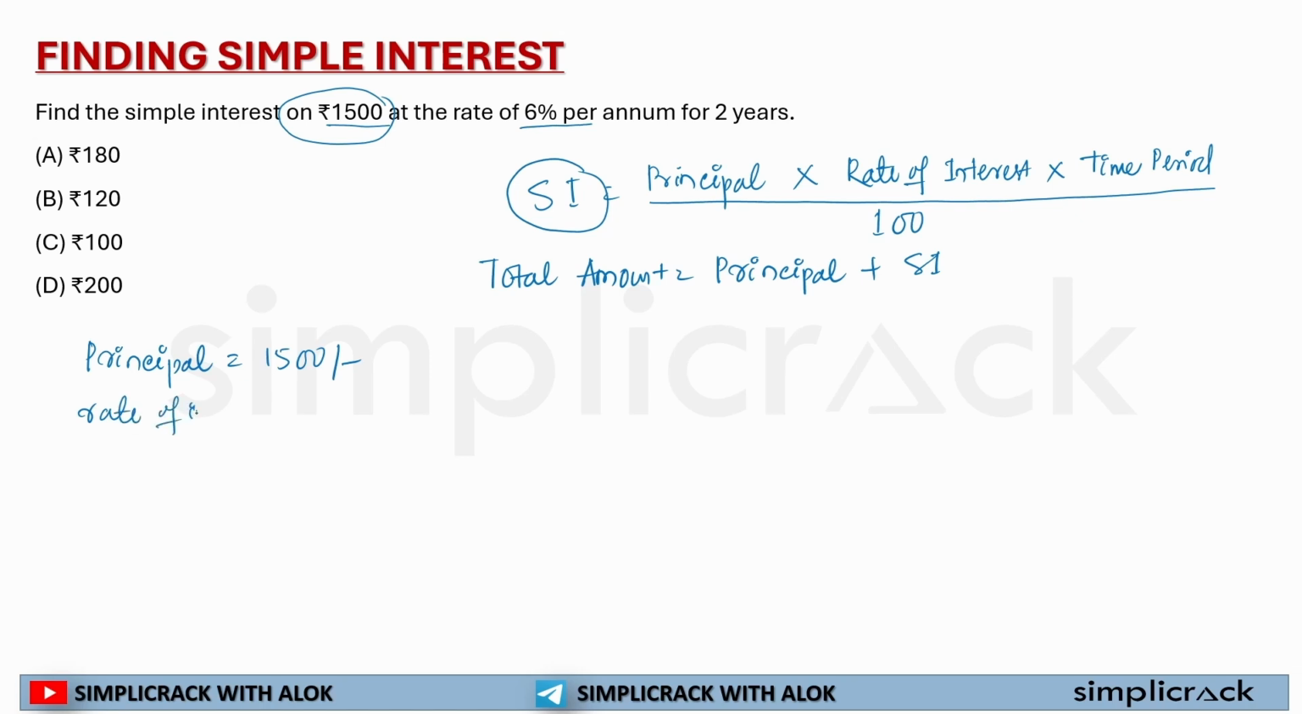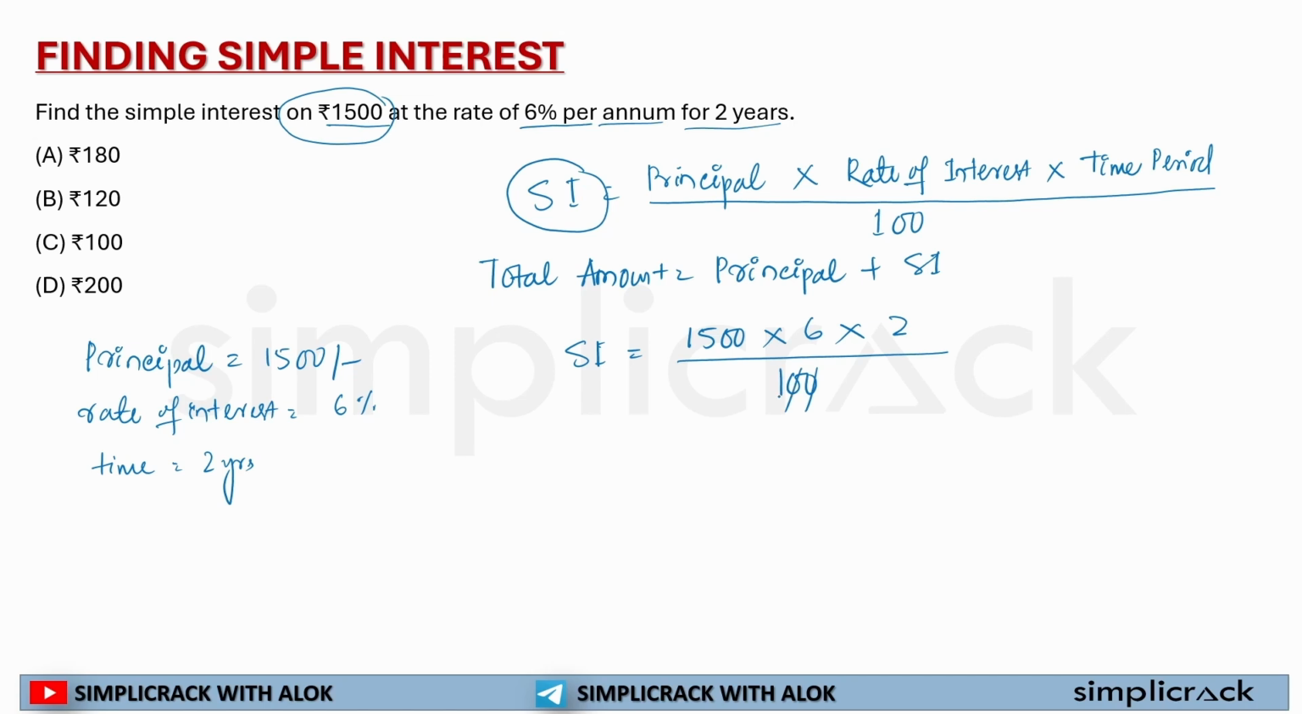Rate of interest or interest rate is 6% per annum. That means annually on every 12 months, for 2 years. So time is equal to 2 years. Now I have been asked simple interest. So the simple interest formula is equal to principal, that is 1500, multiplied by rate of interest 6, multiplied by time period 2, divided by 100.